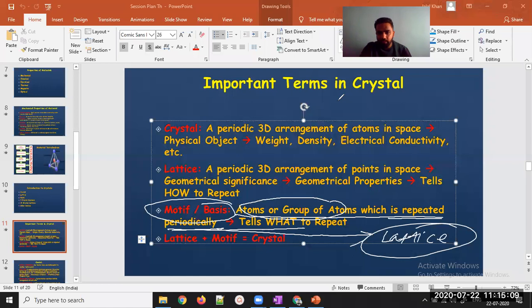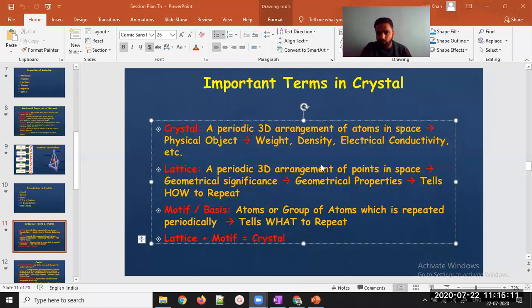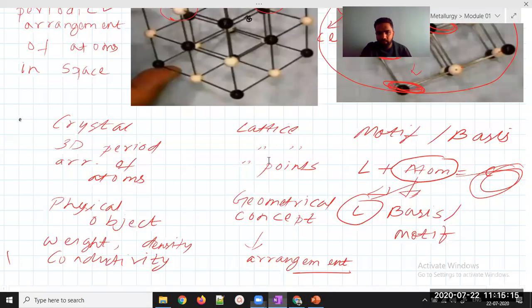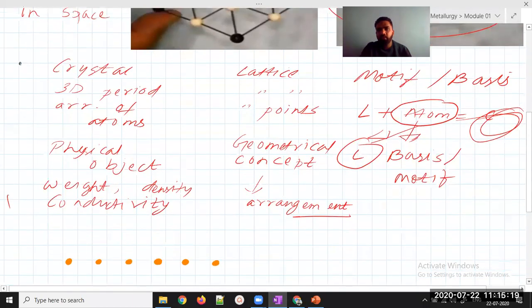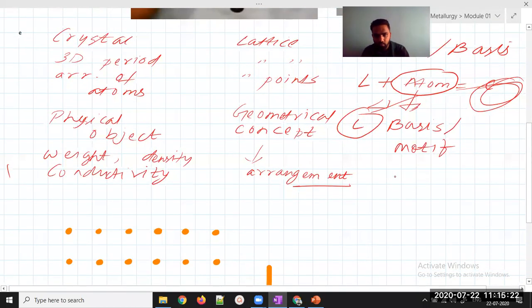One thing that you can understand from this, what do you mean by this geometrical property? I would like you to know one last common thing about motif and lattice. There is motif, and there is lattice. Lattice tells you what to repeat.